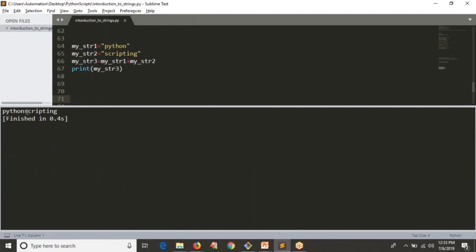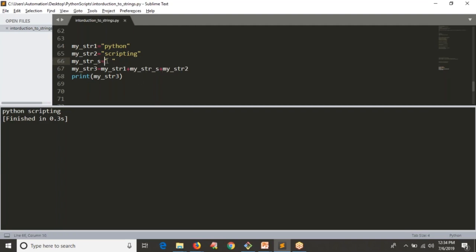So if you want to add space between these two words, you can add some space at the end of the first string or at the starting of the second string, but that is not a good way because you already defined your strings somewhere, you are only adding, and you should not disturb your existing strings, right? So nothing is there between these two strings. Add one more string, that string is a space string. Let me take one more string called my string with space equals to an empty string, right? Now you can add that my string with space, then plus. See the output, now you're getting a space.